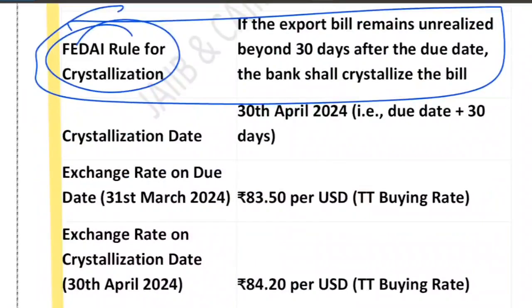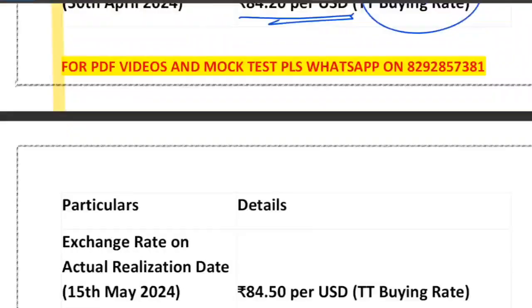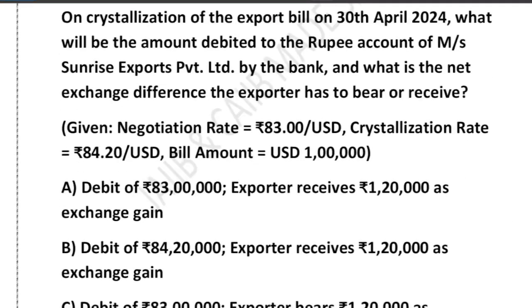What is the rate of crystallization? You can see the exchange rate on the due date is given, and the crystallization rate is the TT buying rate. They will not always mention it, they will just give you the TT buying rate. You yourself have to think what rate should be taken, right? But in this question they have explicitly mentioned that the crystallization exchange rate is 84.20 rupees per dollar. So what we need to find, on the basis of the data, is two things.